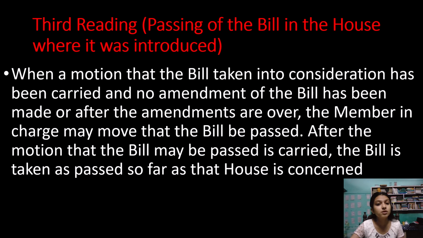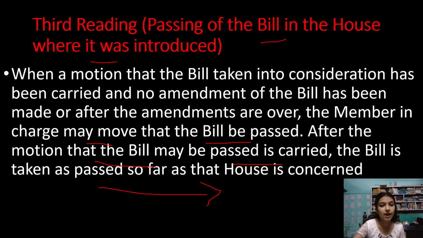So now comes the third reading, the passing of the bill in the House where it was introduced. The bill was introduced, it was scrutinized, and now comes the third reading. When a motion that the bill be taken into consideration has been carried and no amendment of the bill has been made, or after the amendments are over, the member in charge may move that the bill be passed. After the motion that the bill be passed is carried, the bill is taken as passed so far as the House is concerned. This is how a bill becomes an act after the first reading, second reading, and third reading, and how the common law has changed with passing time and become statute law.